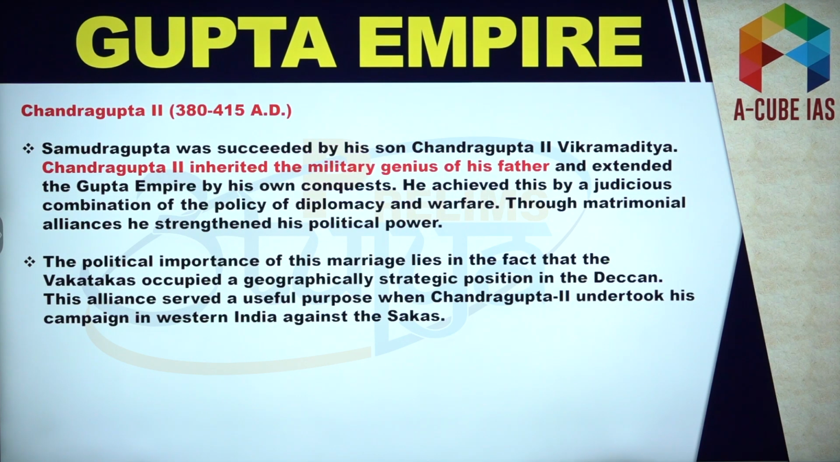Now, Chandragupta was succeeded by his son Chandragupta II, Vikramaditya. He called himself Vikramaditya. He inherited the military genius of his father, he extended the Gupta Empire, and he was also a very shrewd ruler. He also strengthened his political power via matrimonial alliances. So, he used the policy of diplomacy and warfare.